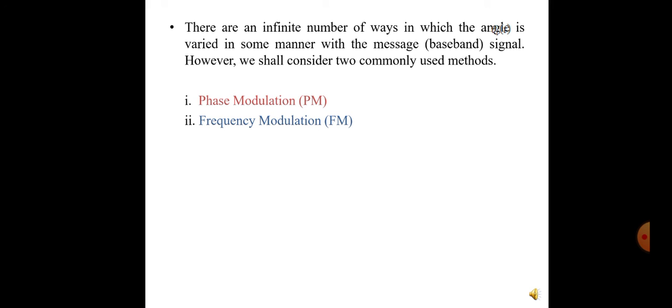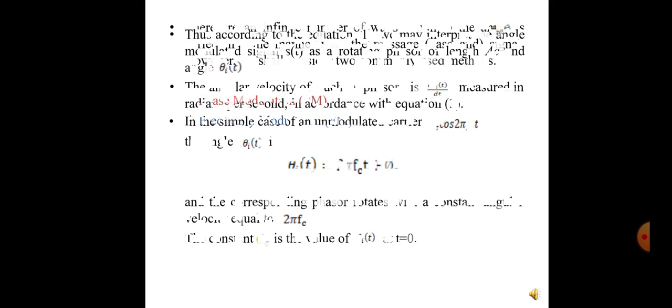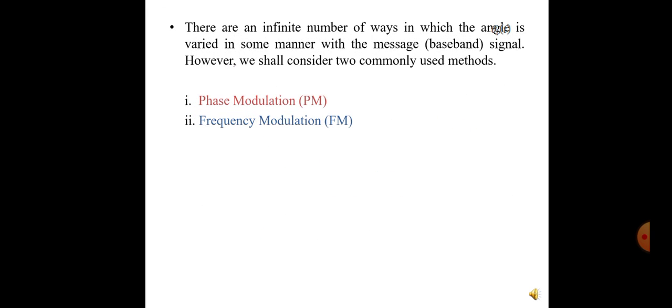There are infinite number of ways in which the angle of the carrier can be varied with respect to the message signal. However, we shall consider two commonly used methods. One is called phase modulation, another one is called frequency modulation.